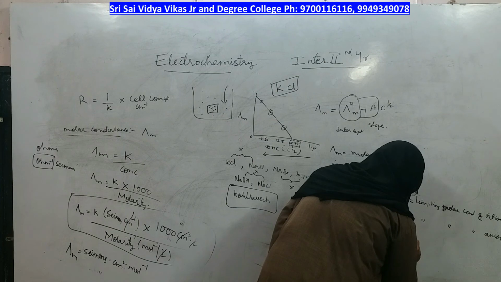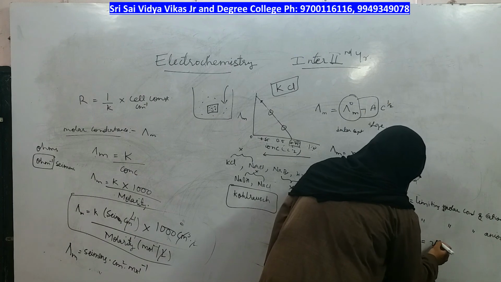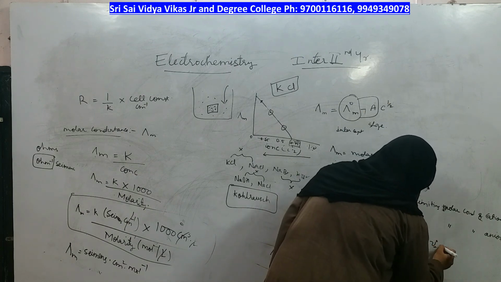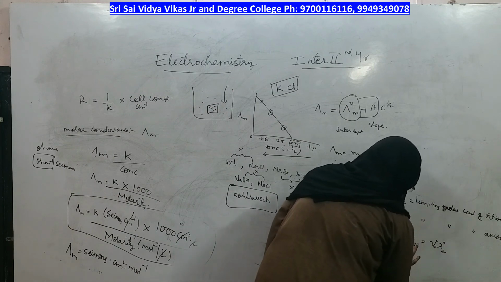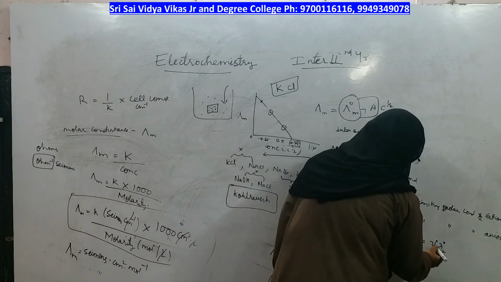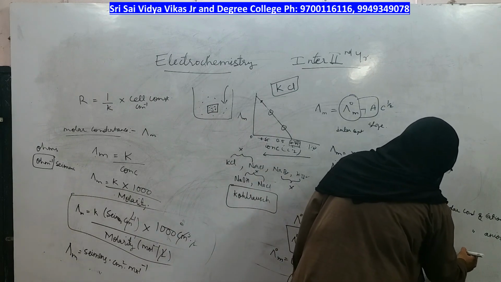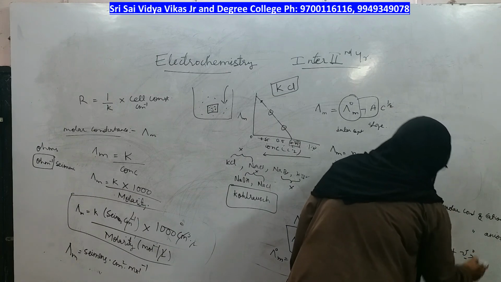And the final Kohlrausch law statement formula is: limiting molar conductance of any salt is because of the number of cations and anions. Any salt, not always KCl or NaCl, is showing the value independently because of cation and anion.